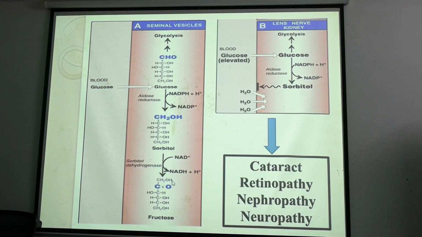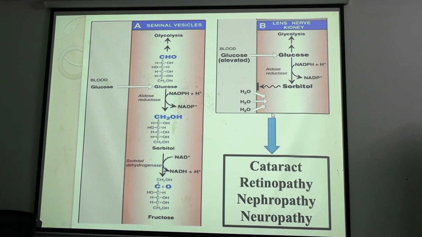Okay, and further in seminal vesicle, this sorbitol is again converted into fructose. That's why seminal fluid contains fructose. Okay, in case of lens or kidney or nerve, what happens if glucose is in excess? In case of diabetes mellitus, what happens? Glucose is excess in amount, so the excess glucose is converted into sorbitol, and this sorbitol absorbs water molecules. And what happens? The clear transparent crystal lens will absorb water to form cataract.